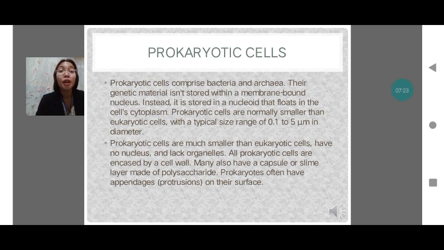So, what are prokaryotic cells? Prokaryotic cells comprise bacteria and archaea. Their genetic material isn't stored within a membrane-bound nucleus. Instead, it is stored in a nucleoid that floats in the cell's cytoplasm. So, what are the characteristics of prokaryotes? So, prokaryotic cells are much smaller than eukaryotic cells, have no nucleus, and lack organelles. All prokaryotic cells are encased by a cell wall.